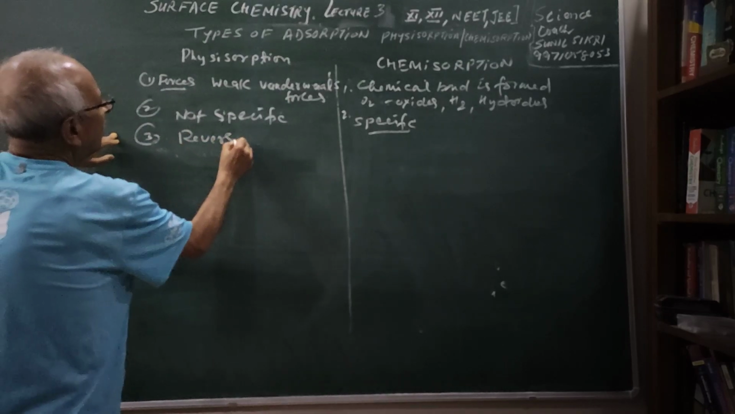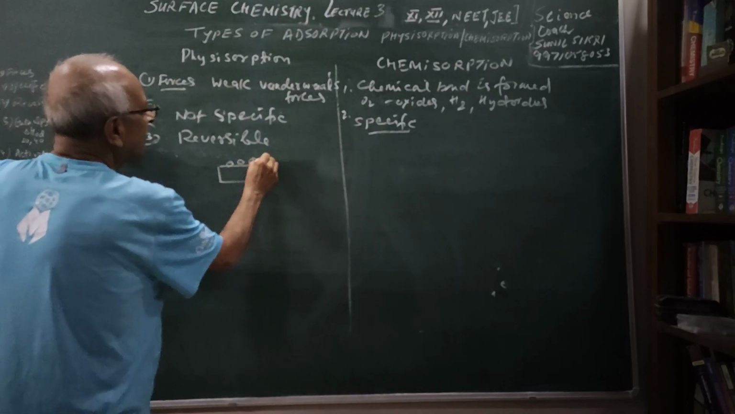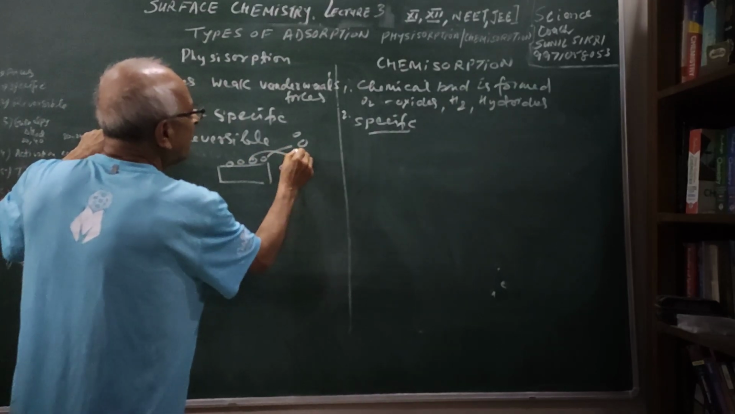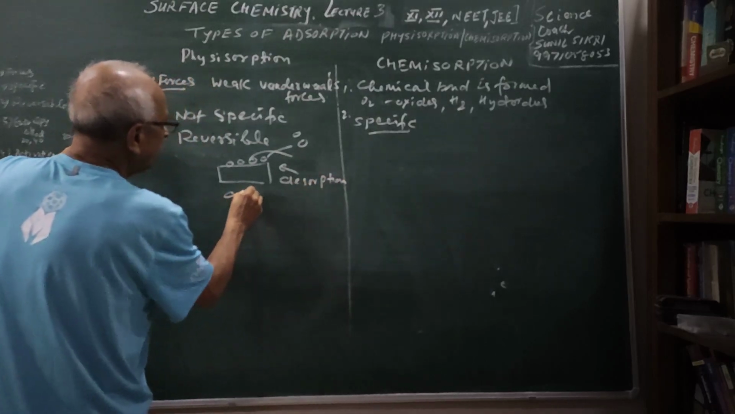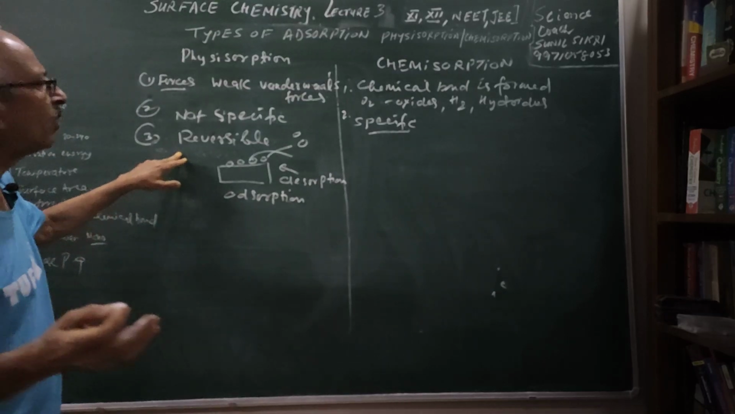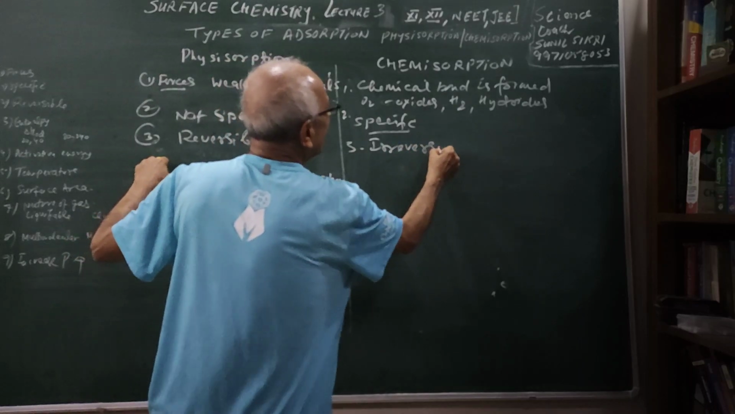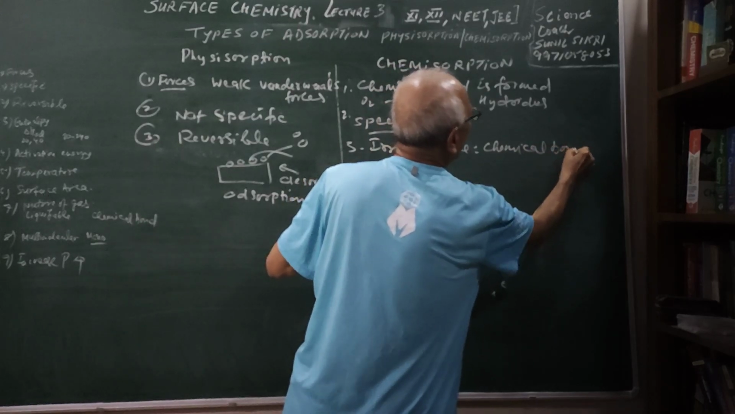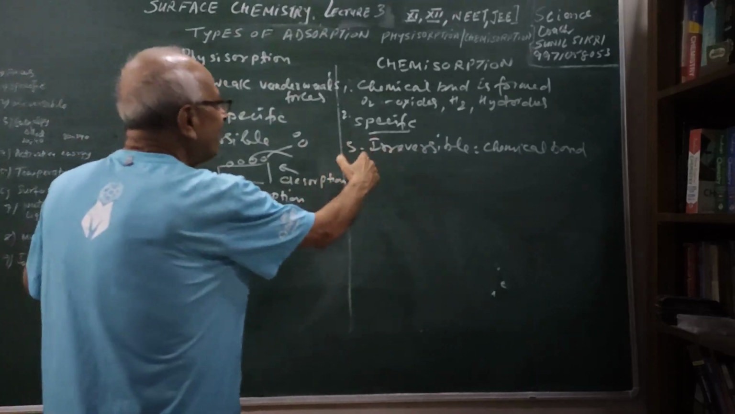Reversibility. What do you mean by reversibility? For example, if the gas particles are there, if I heat them, they will get desorbed. So the particles will fly off, desorption. So there is a desorption and adsorption. So both the processes are possible because the forces are weak, van der Waals forces. Therefore, it is reversible. Whereas this is irreversible because once a chemical bond is formed, then you have to supply energy to break it. Then it cannot be reversed.